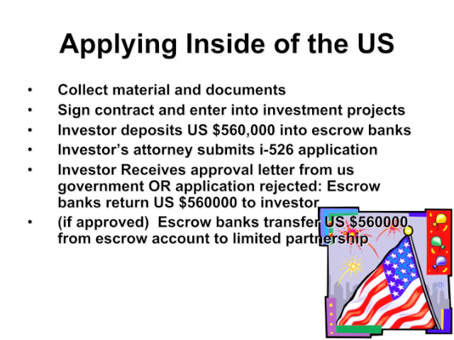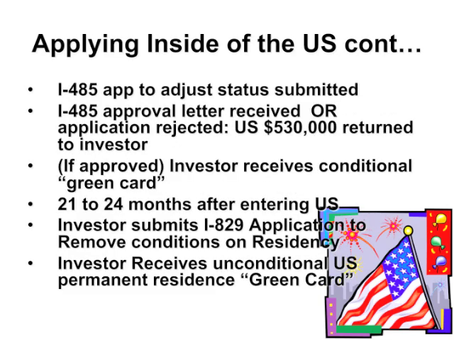If approved, escrow banks transfer $560,000 from the escrow account to a limited partnership. If the I-485 is rejected, then the $530,000 is returned to the investor. If it is approved, the investor receives a conditional green card. 21 to 24 months after entering the United States, the investor submits an I-829 application to remove conditions on residency and applies for an unconditional U.S. permanent resident green card.